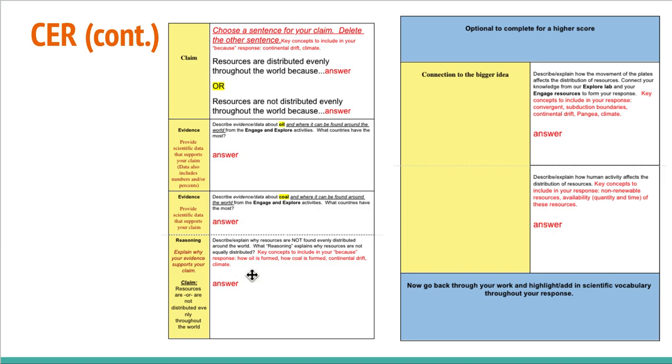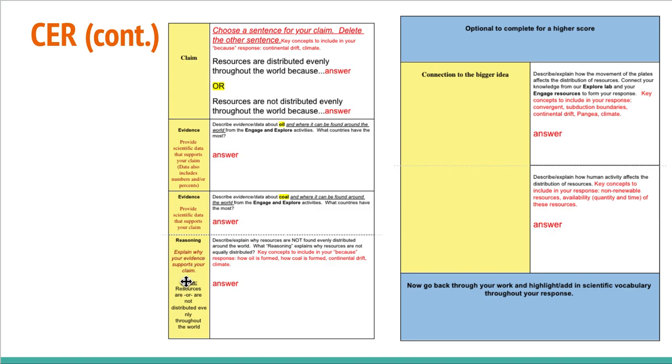Then you're going to move on to evidence. It says provide scientific data that supports your claim. So describe evidence and data about coal and where it can be found around the world. You can again use that engage and explore activities. What countries have the most? Again, you're going to put in your answer there.